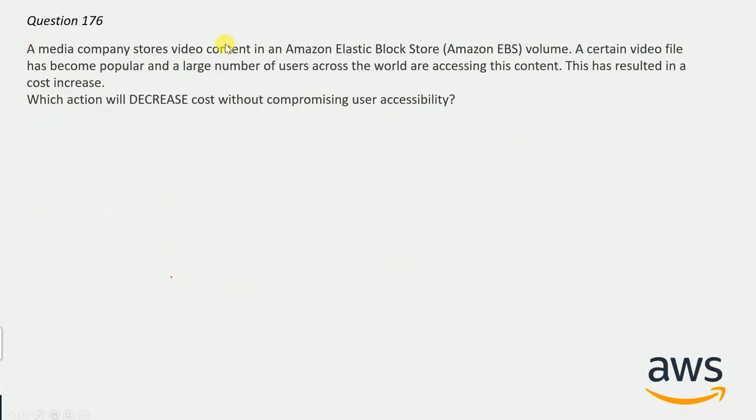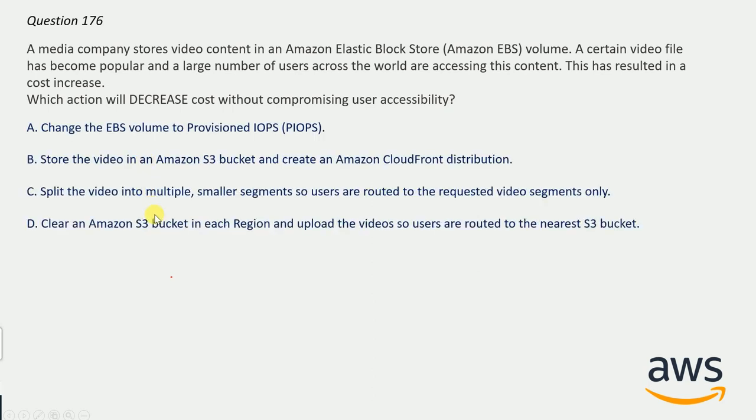A media company stores video content in Amazon EBS, that is Elastic Block Store volume. A certain video file has become popular and a large number of users across the world are accessing this content. This has resulted in a cost increase. Which action will decrease cost without compromising the user accessibility? And here are the options. And the correct answer here will be, you can take your time to guess the answer, there should be a simple logic behind this question.